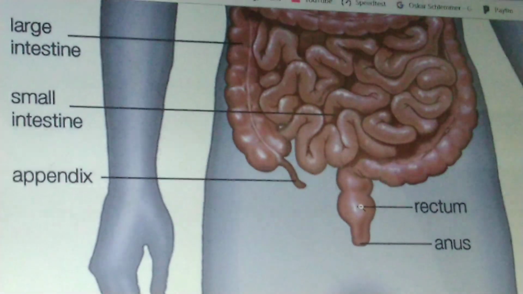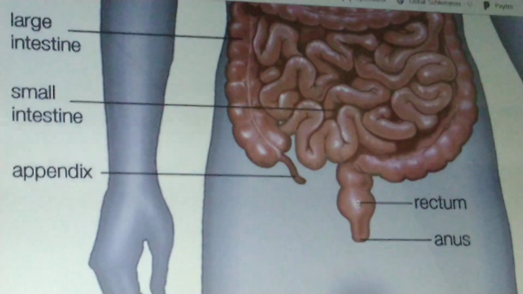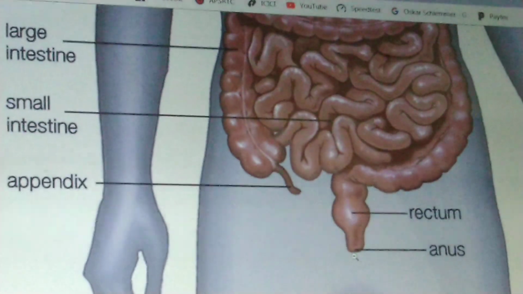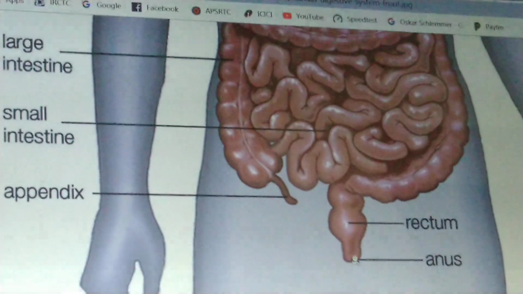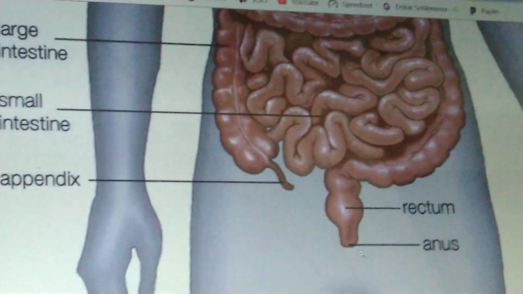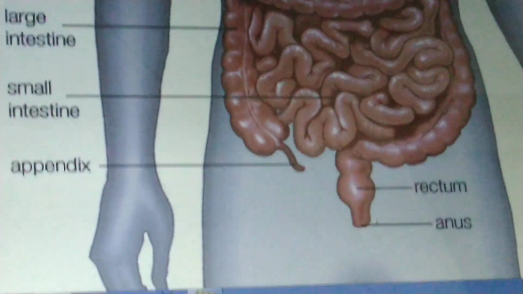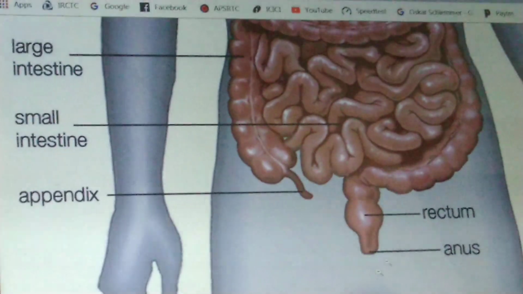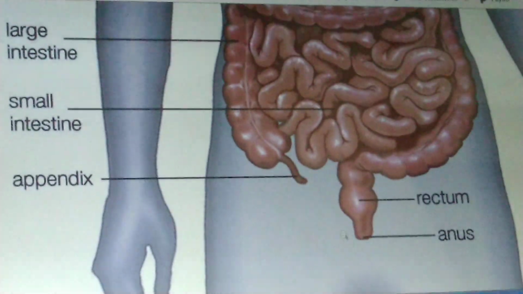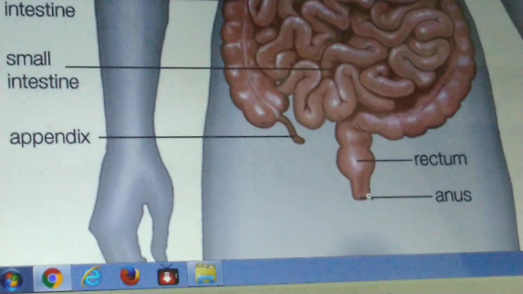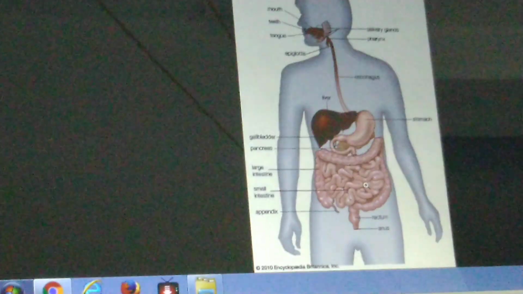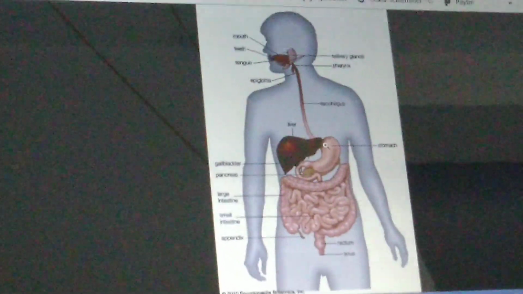Here it is temporarily stored. Later, through this anus, that means opening of digestive tract, it is passed out in the form of stool or feces. This step is called as defecation. So like this, human digestive system works in our body. Thank you.